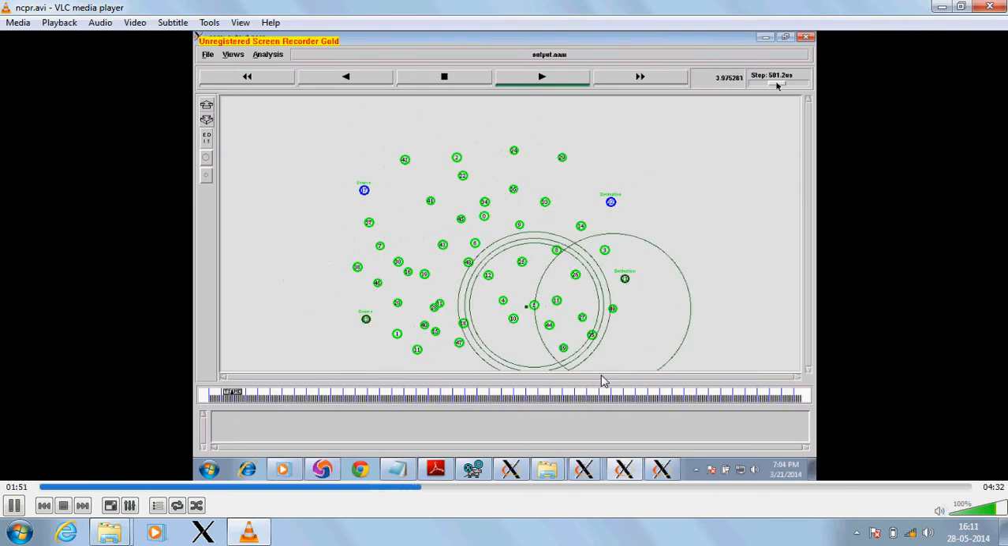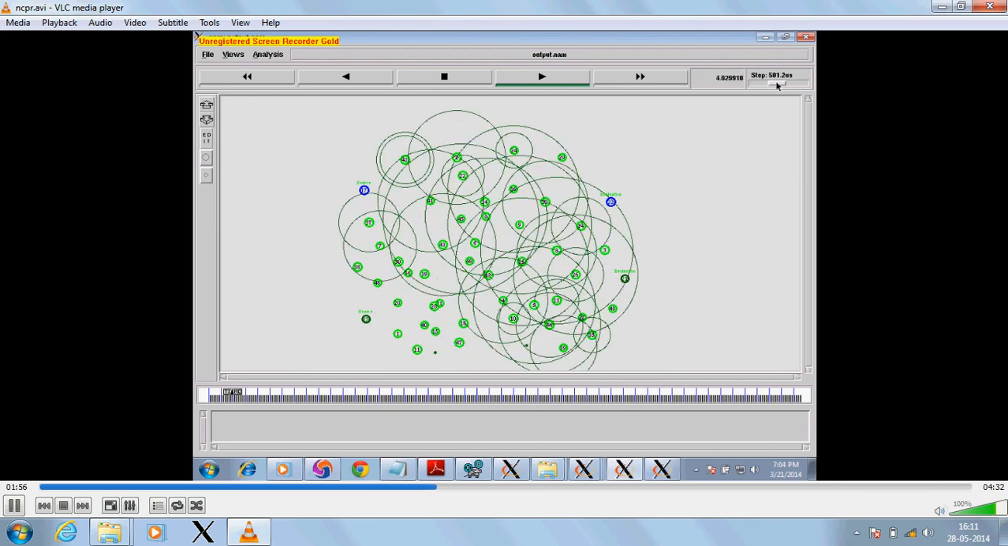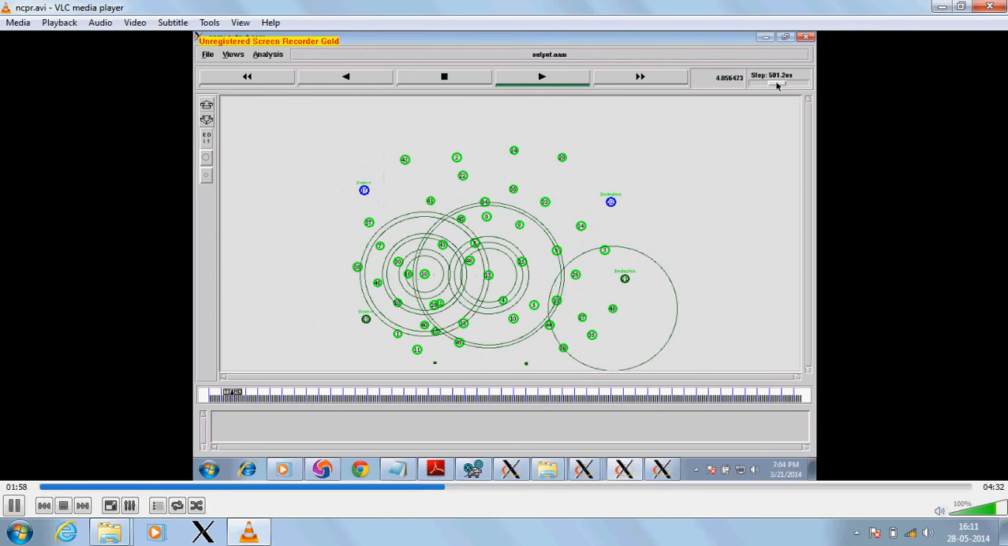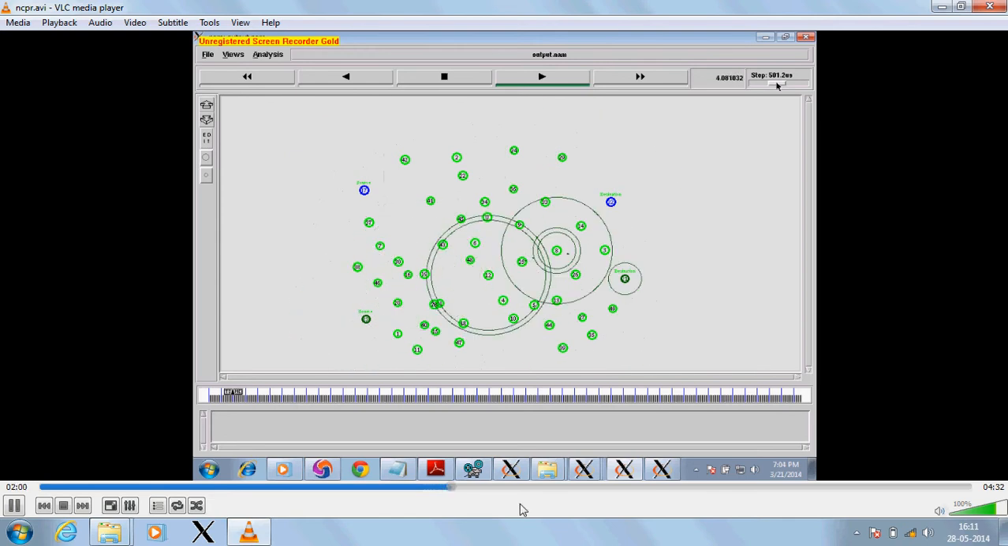The probability ratio is used to find the node density, and the probability ranges from 0 to 1, which means that the mobile node is in a high density or the mobile node is in a low density.